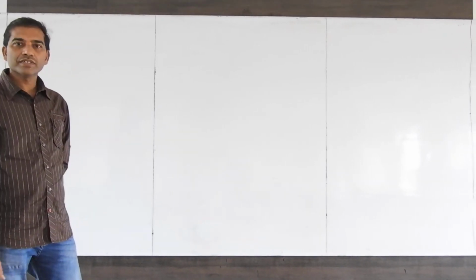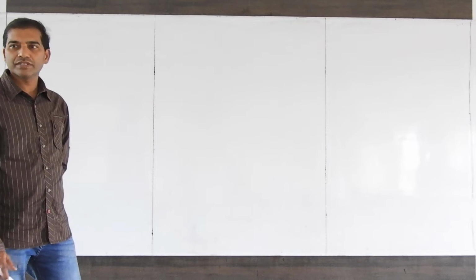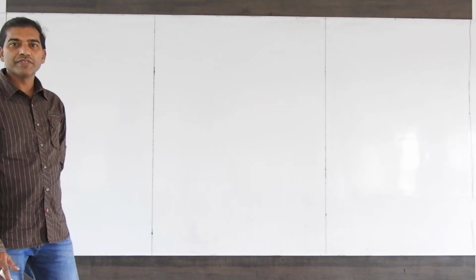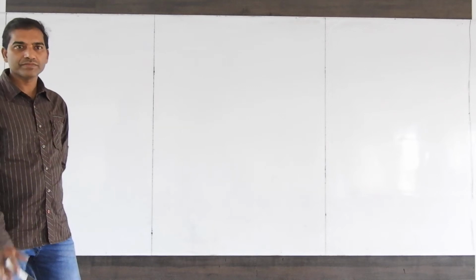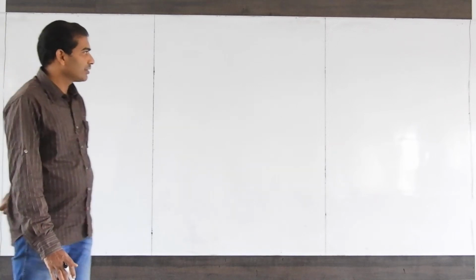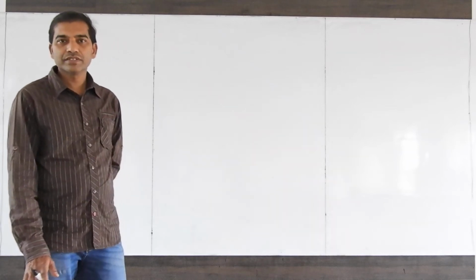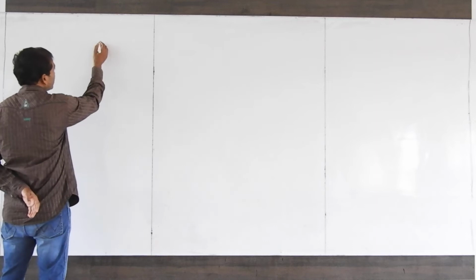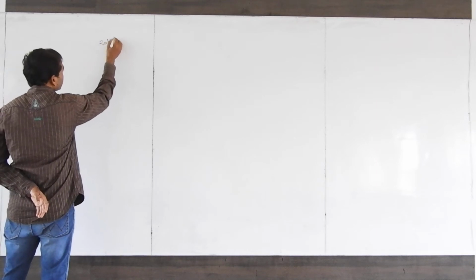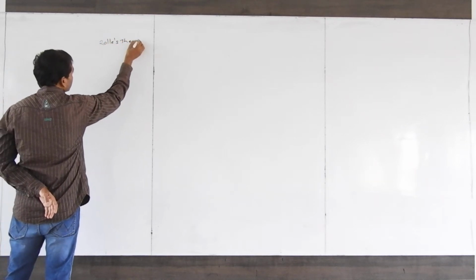So far, in the previous class, we have discussed differentiation of one function with respect to another function. Today we are going to discuss the mean value theorems. In that, the first theorem is Rolle's theorem.